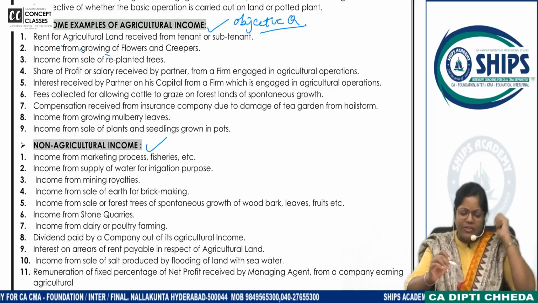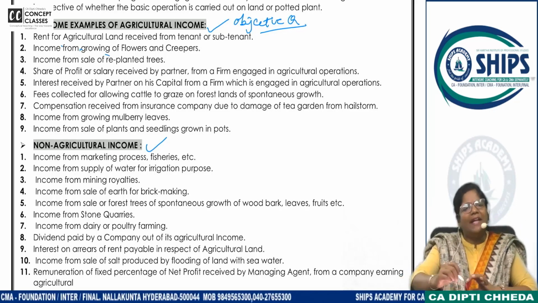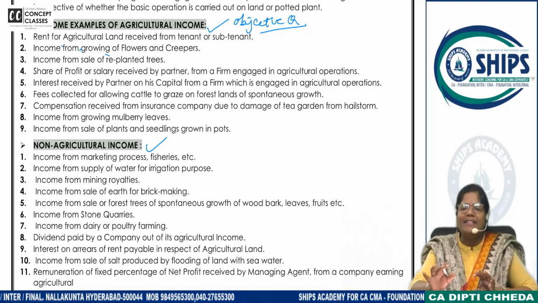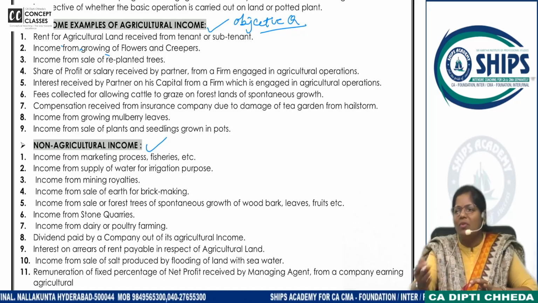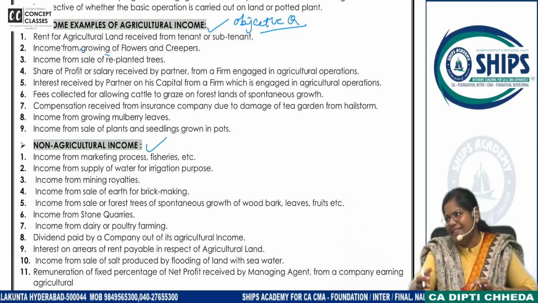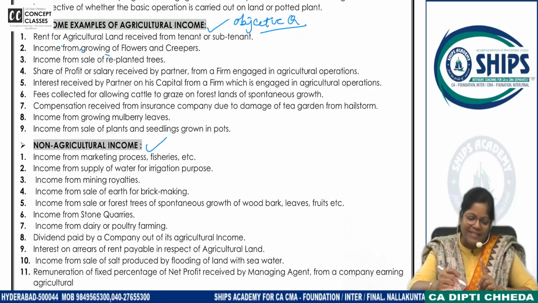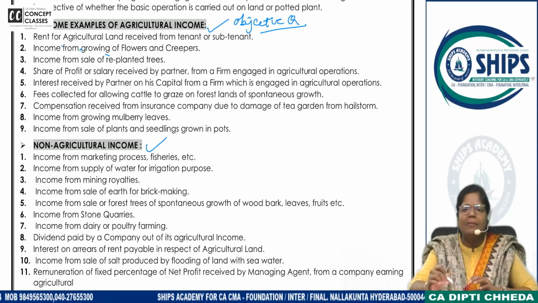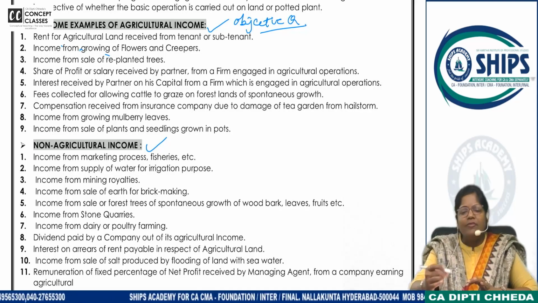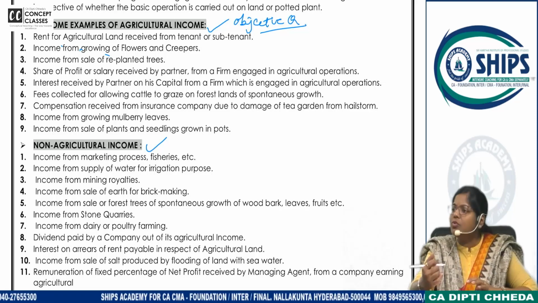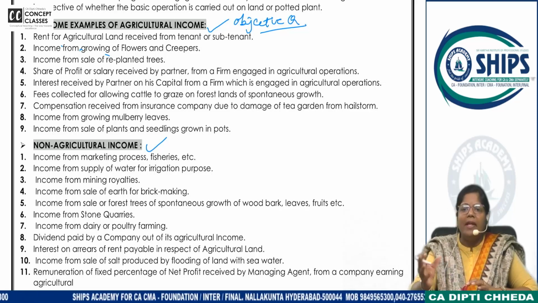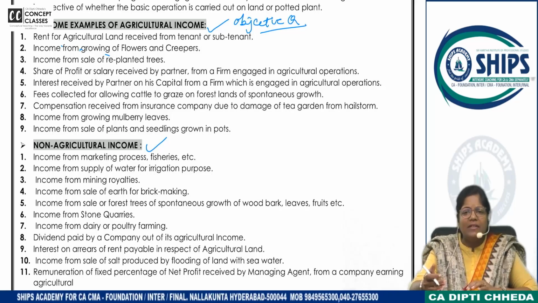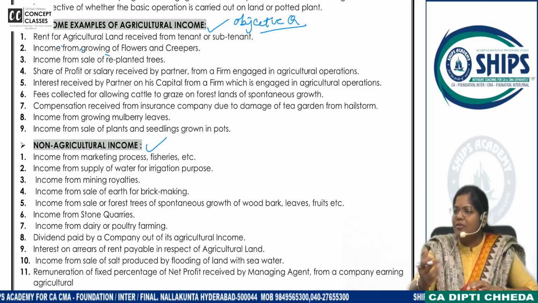Rent for agricultural land from tenant or subtenant. It's an agricultural activity. I am not doing agricultural activity, but I have given it out on rent and that farmer is doing the agricultural activity. Clear? Second, income from growing of flowers and creepers. Have you seen in the outskirts of the city huge rose farming and marigold farming is done? Marigold farming, especially in the time of Dashera, Diwali, and rose farming.